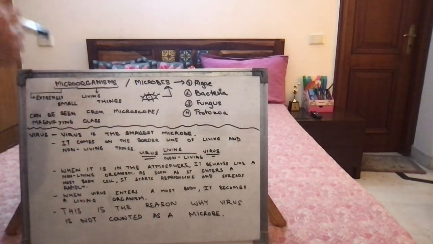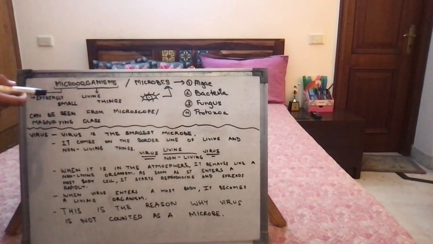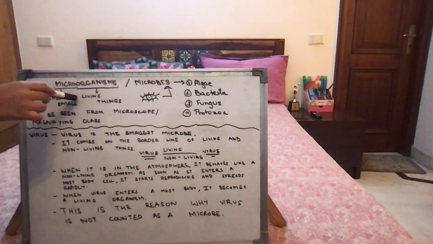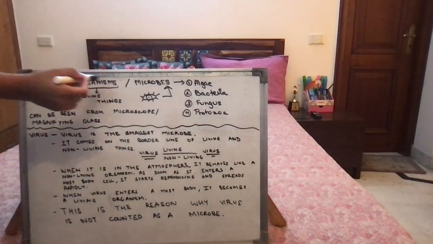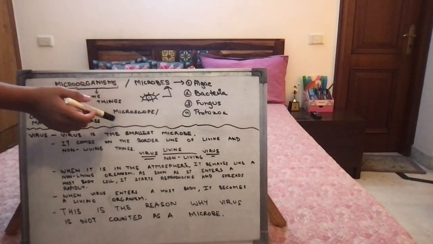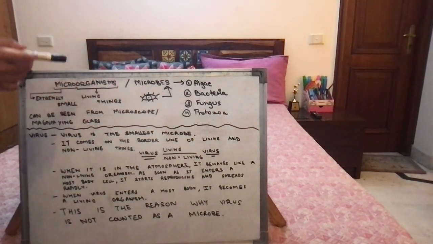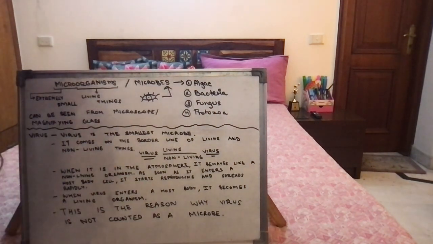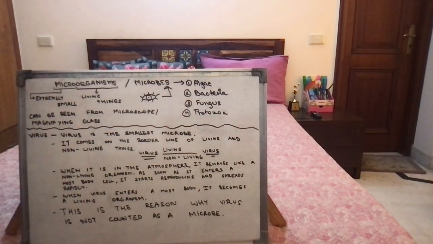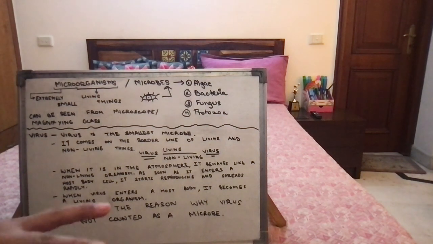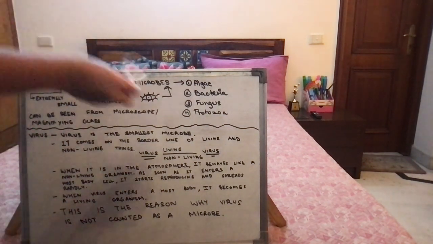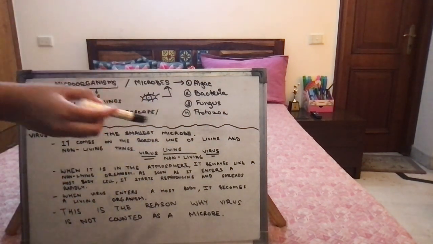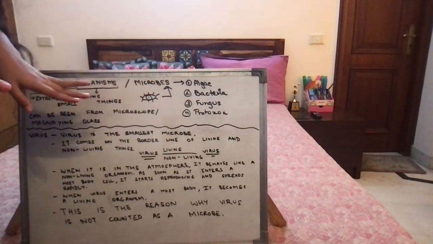Microorganisms is made up of two words, micro, which means extremely small, and organisms, which means living things. So microorganisms are extremely small living things. Is that much clear? Microorganisms are also known as microbes. All the spellings are written.